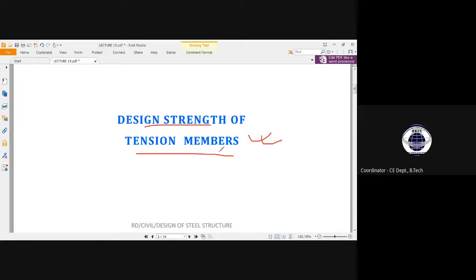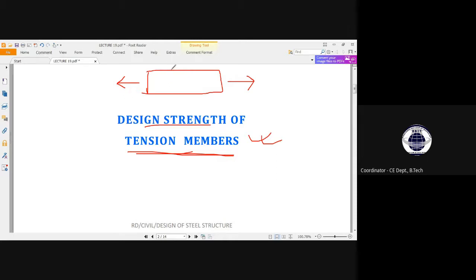So here tension member means that member will be in tension. Tension here does not mean the tension we feel mentally, not that tension. It means that the member will be in a tensile force. If this is a member, that member will be subjected to a tensile force. So the member which will be subjected to this kind of stresses or load will be called a tension member, and we have to design that member.